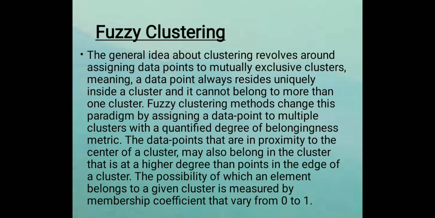The data points that are in proximity to the center of a cluster may also belong in a cluster at a higher degree than points at the edge of a cluster. The possibility of which an element belongs to a given cluster is measured by a membership coefficient that varies from 0 to 1.